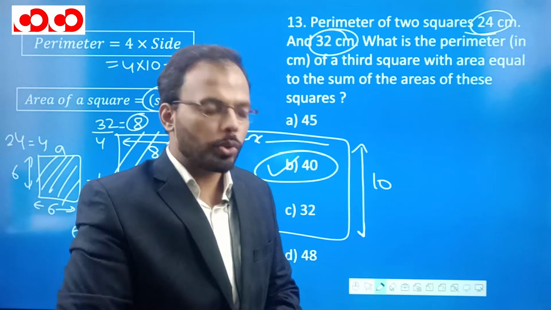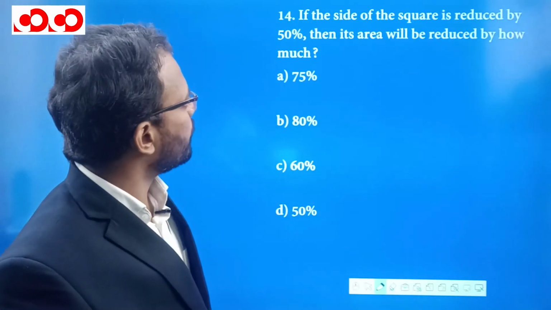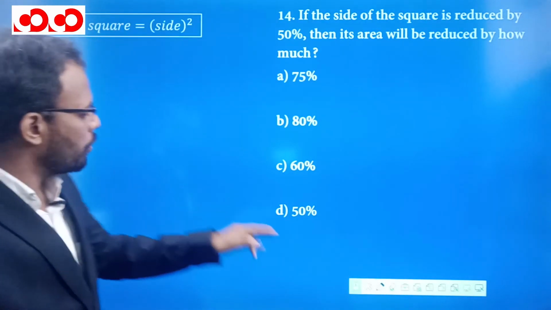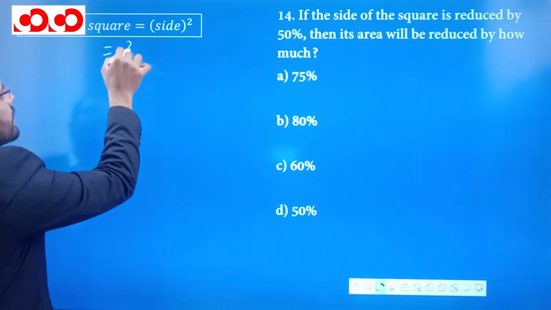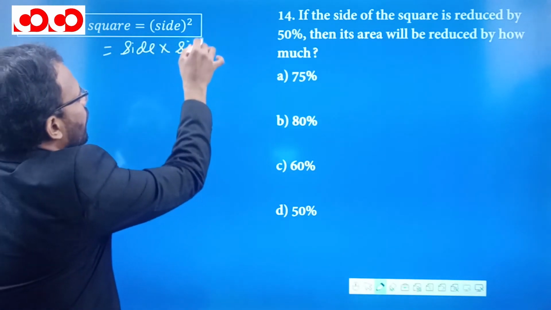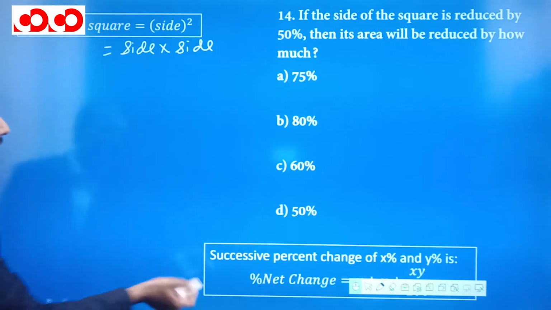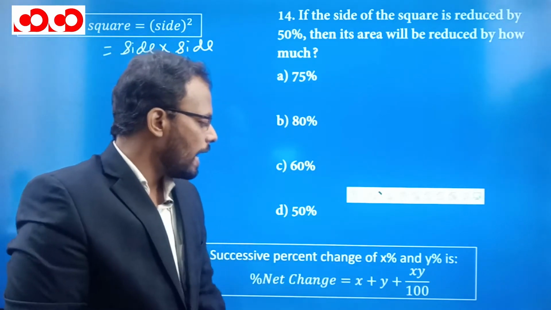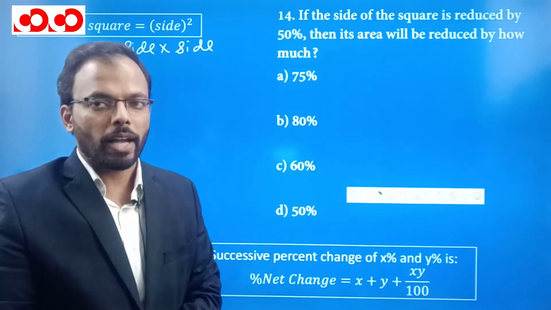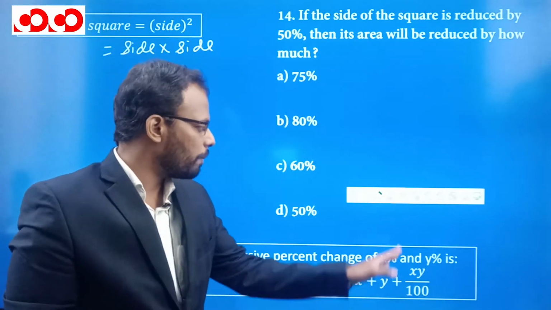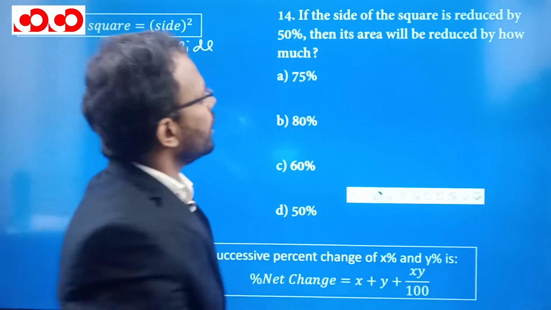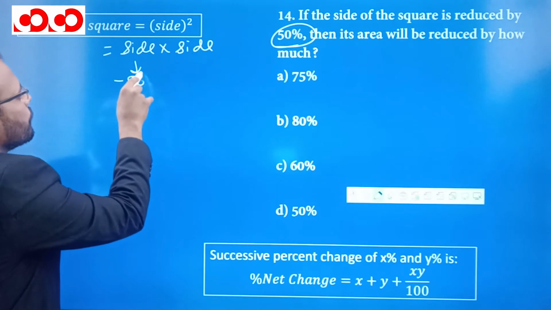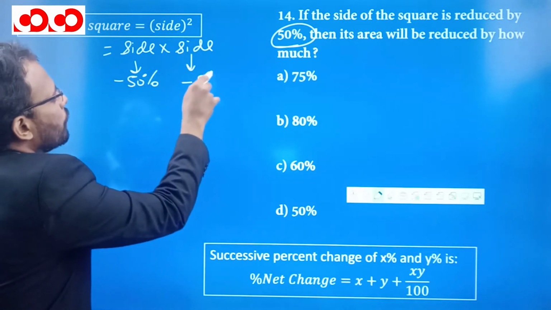Let's move on to the 14th question. The side of a square is reduced by 50%, then its area will be reduced by how much? So we should know that the area of a square is side into side, which means side multiplied by side. And we should know another formula, which is successive percent change. If we are changing the value of a number by x percentage, and again we are changing it successively by y percentage, then the net percent change is x plus y plus xy by 100. So if we are reducing the side by 50%, means we are reducing this by 50%, and we are reducing this also by 50%.